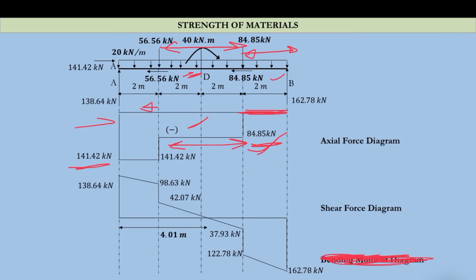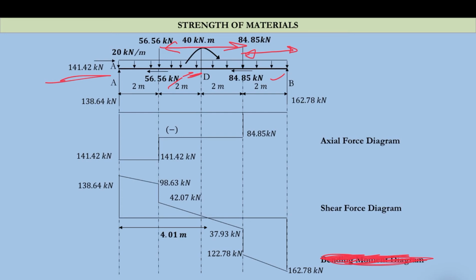You can move from this side also, so you can check. 141.42 kilonewton is up till here, then you have to subtract 56.56, and up till here it is the same. So you can move from any of the sides, it's up to you. So this is your axial force diagram.